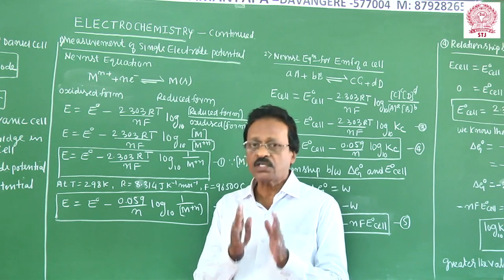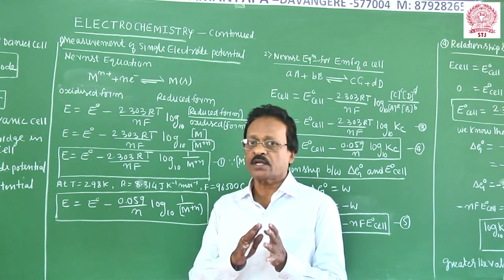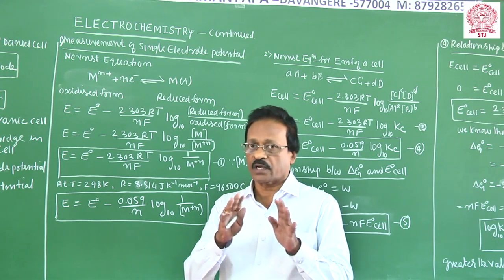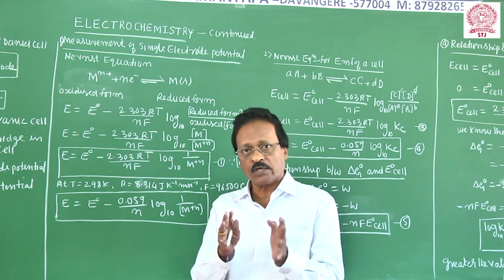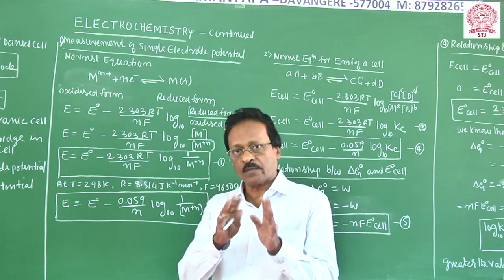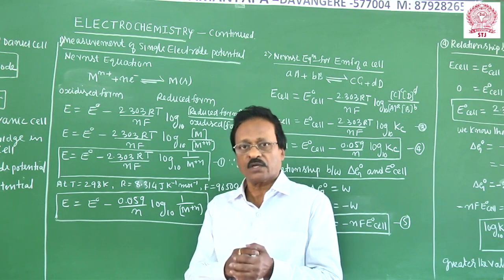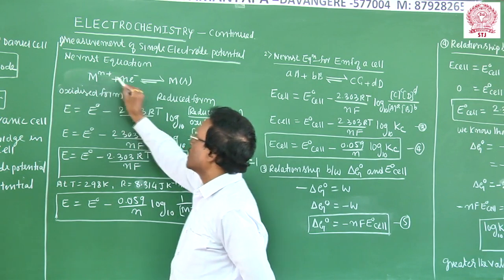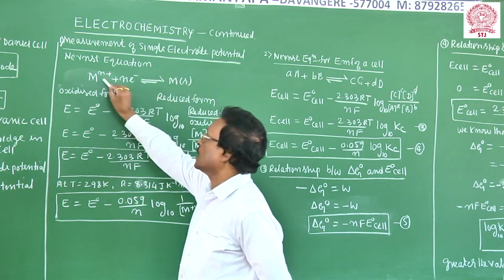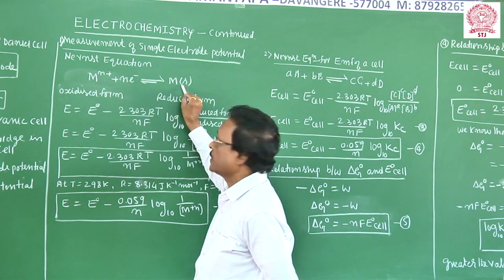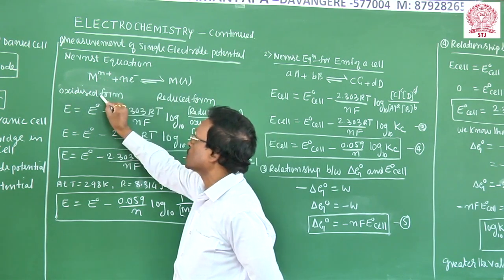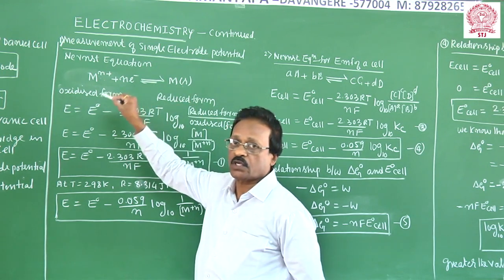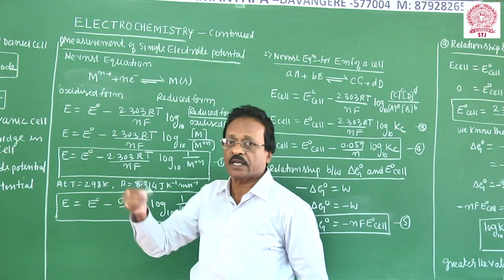This Nernst equation has been derived based on thermodynamic considerations, and that derivation is not there in your NCERT syllabus. I will directly assume the equation, and I will explain how to apply the Nernst equation. I have taken a simple metal ion that undergoes reduction to solid metal. This is the oxidized form. This is a single electrode potential. How can we use the Nernst equation to calculate the single electrode potential?